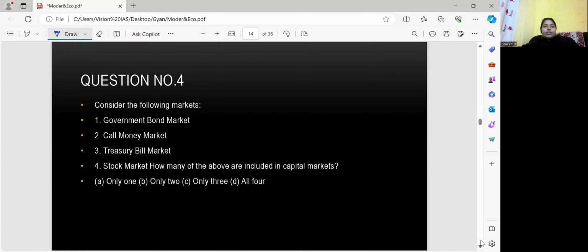Move to the next question, question number 4. Again, it is a very fundamental question. The question is: consider the following markets. First, government bond markets, call money market, and treasury bill market. Fourth is stock market. How many of the above are included in capital market?